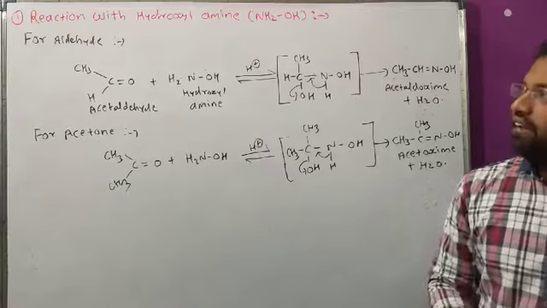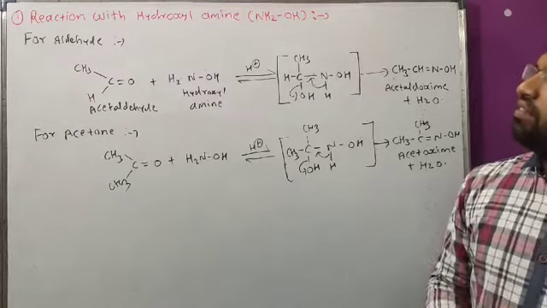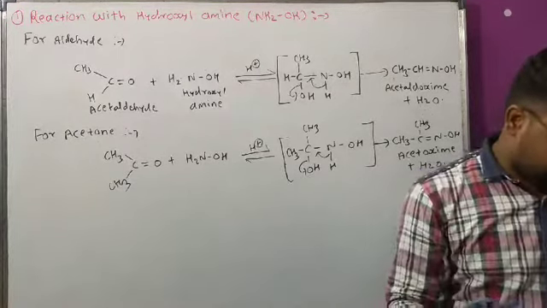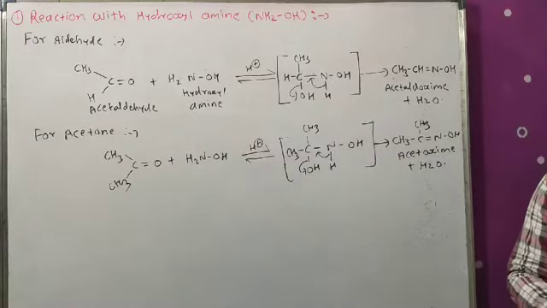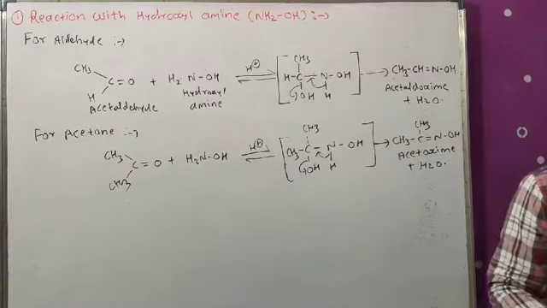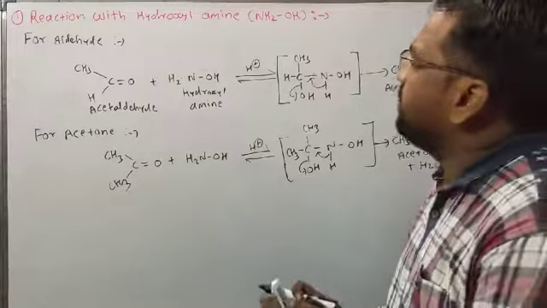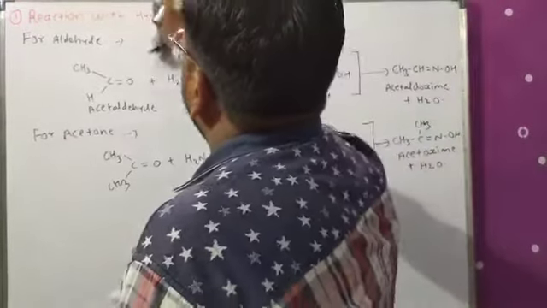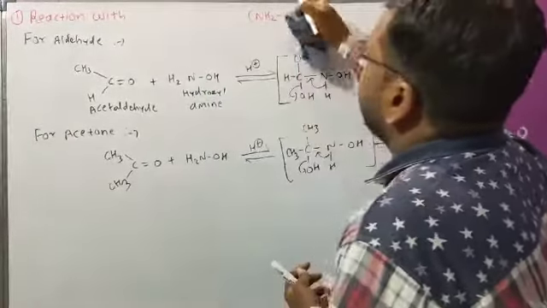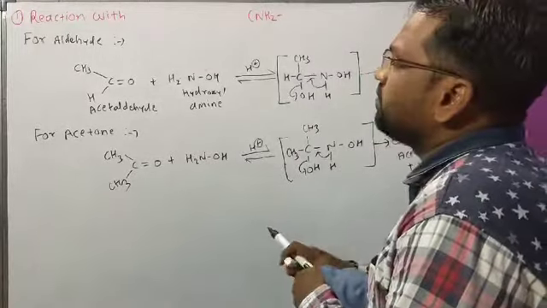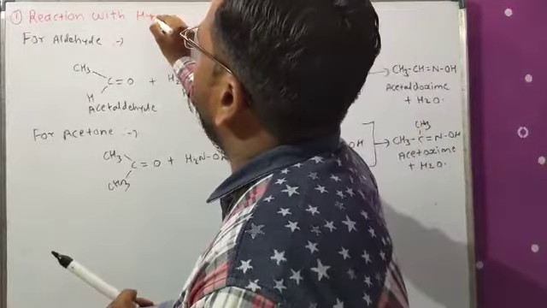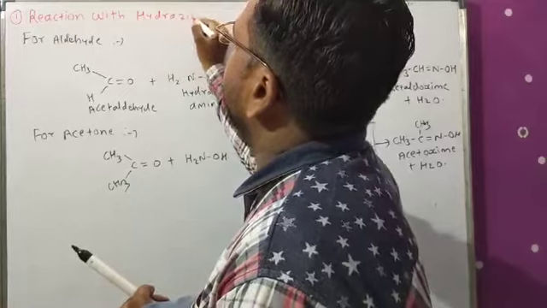Now our next reaction is the reaction with hydrazine. Okay, here we will make a small correction.